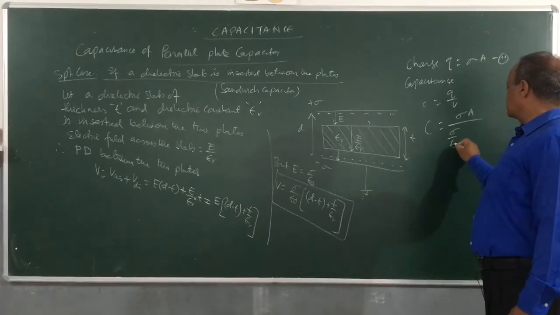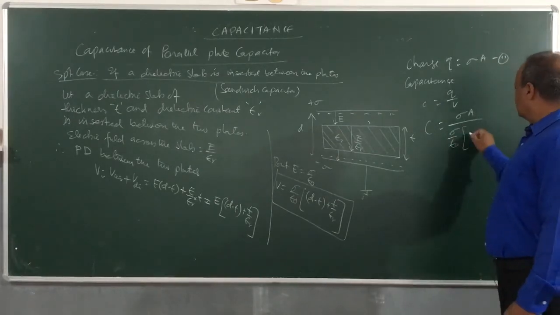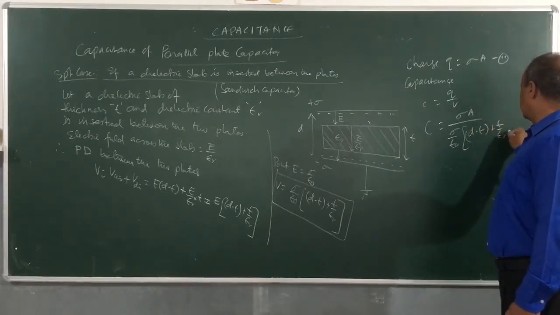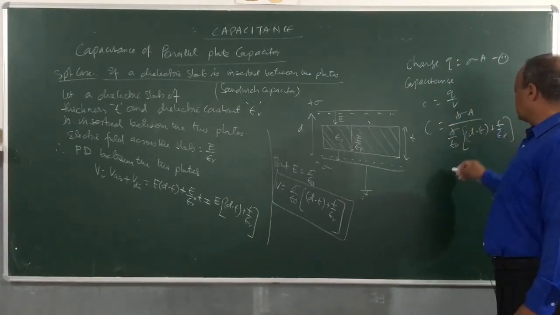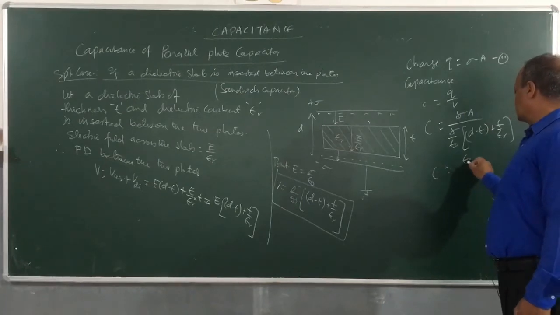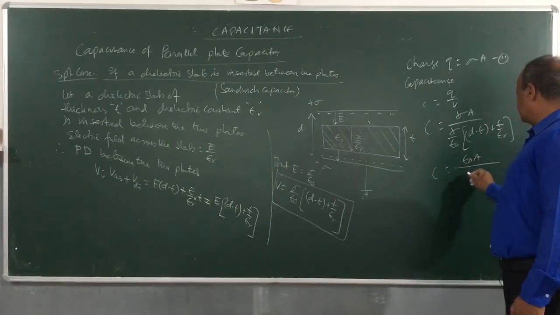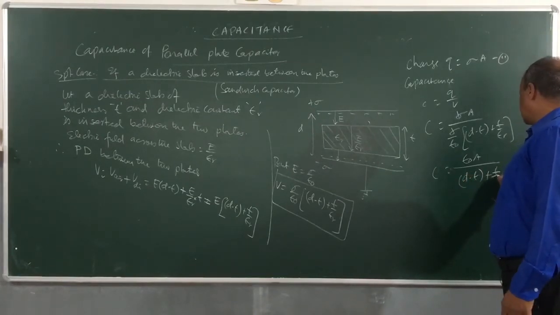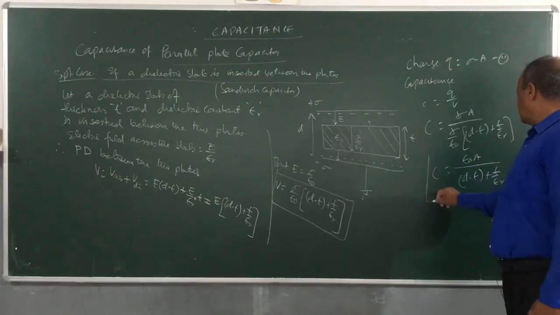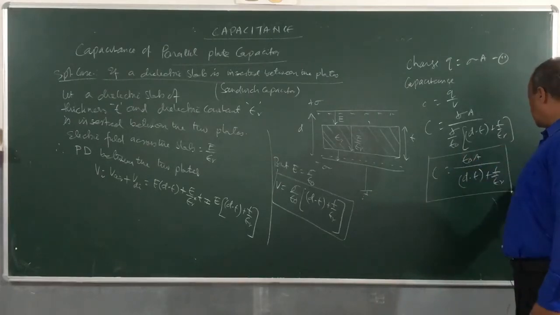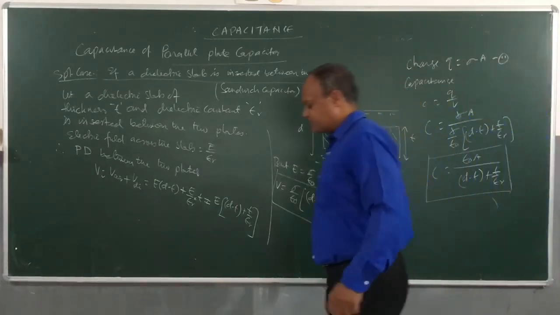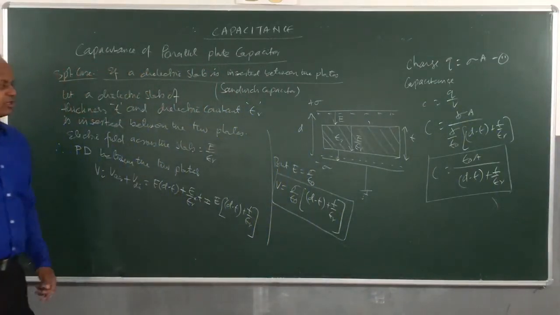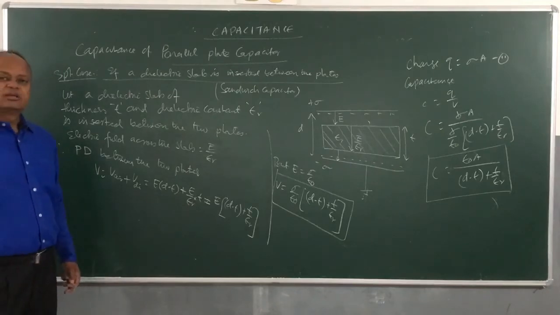Sigma by epsilon naught times D minus T plus T by epsilon R. If I cancel out sigma and sigma, then C is equal to epsilon naught A divided by D minus T plus T by epsilon R. So this is the capacitance of the capacitor with a dielectric slab as a medium. We discussed the capacitance of a capacitor with a dielectric slab as a medium.